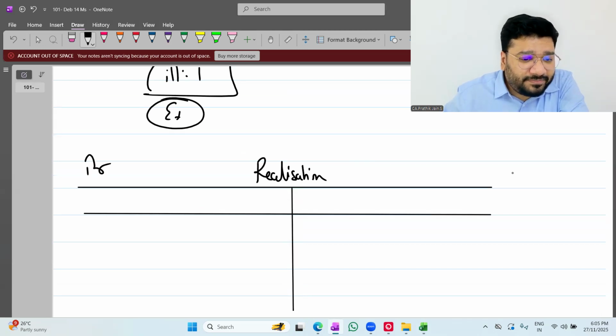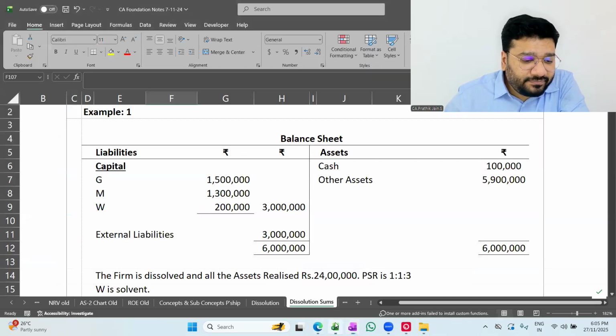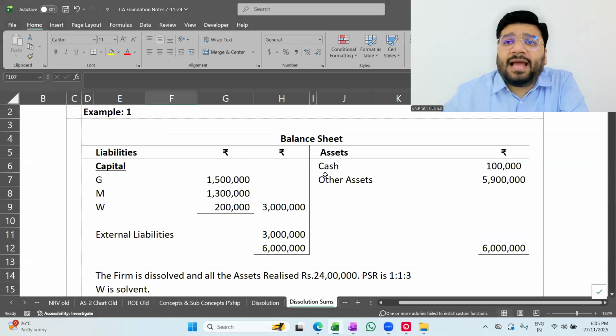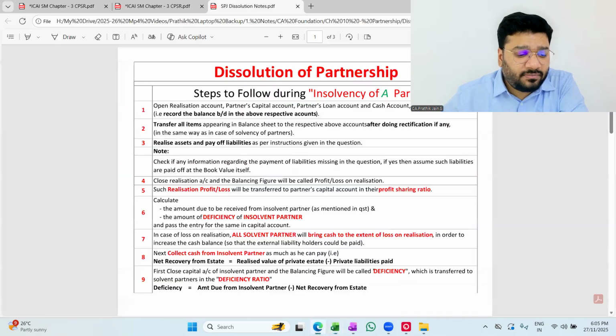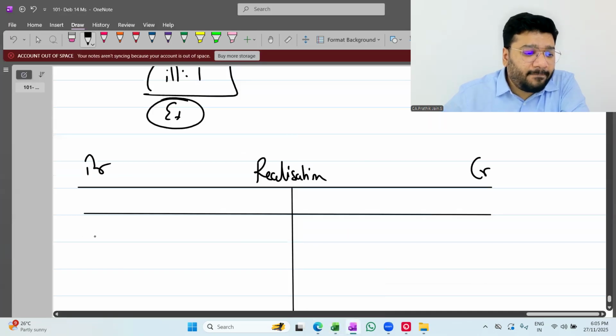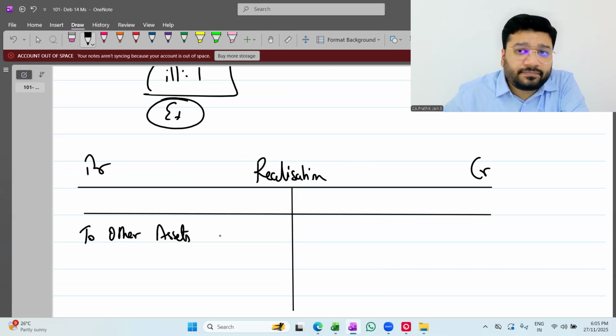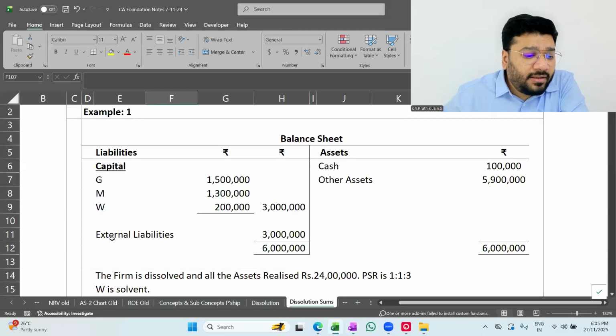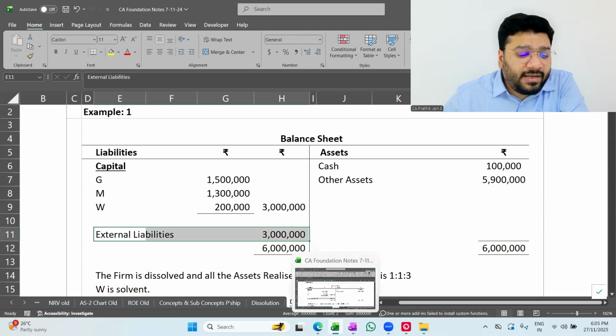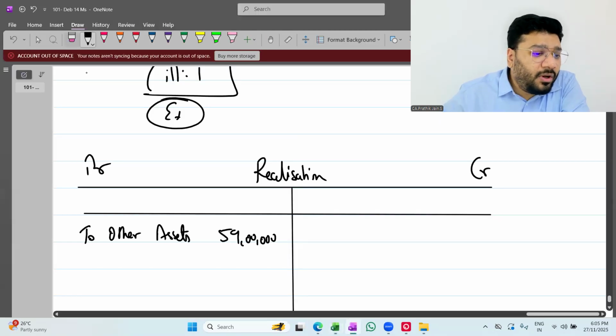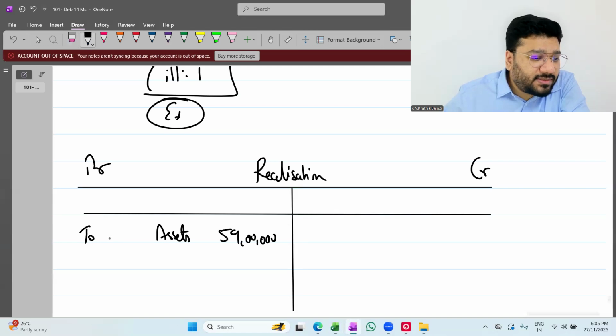Realization account, debit, credit. Guys, cash will remain in cash account. Other assets 59 lakh. What is the posting for other assets? To other assets, how much? 59 lakhs. Okay, like that. By external liability, 3 lakh. Any problem? Or instead you can write to sundry assets and by sundry liabilities.